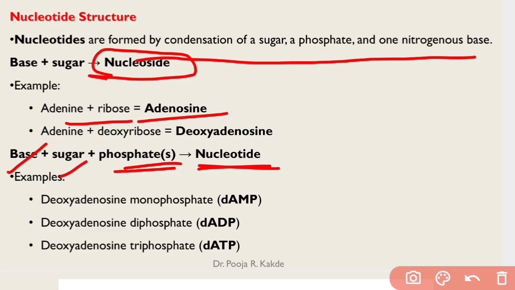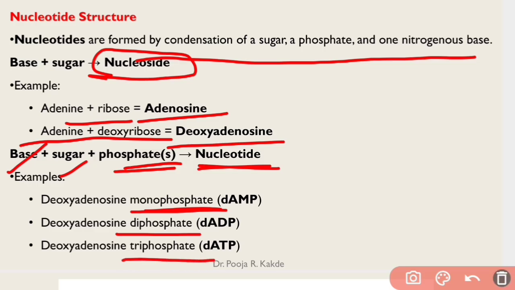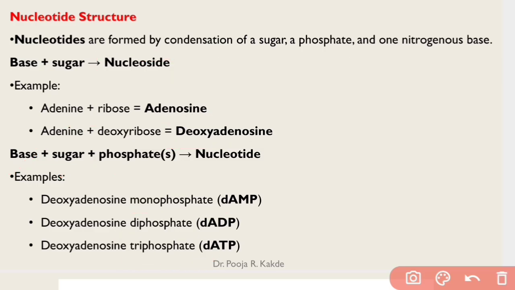We call it deoxyadenosine in case of DNA, adenine plus deoxyribose. When it pairs with phosphate, we call it deoxyadenosine monophosphate. If there are 2 phosphates, we call it diphosphate. If there are 3 phosphates, we call it deoxyadenosine triphosphate.